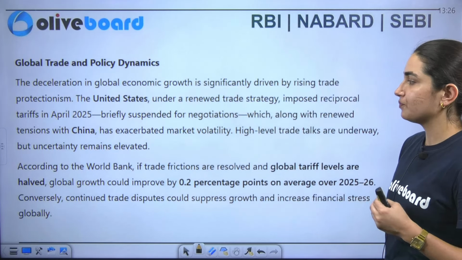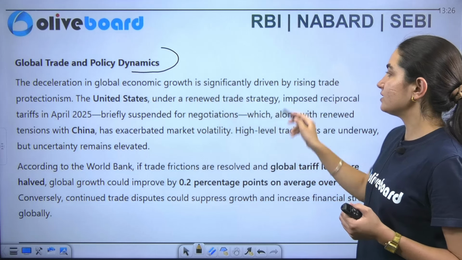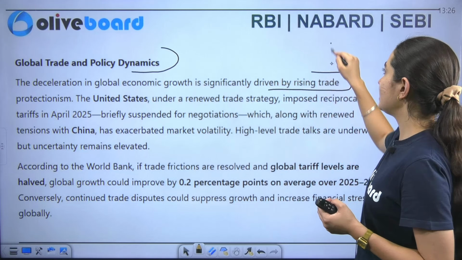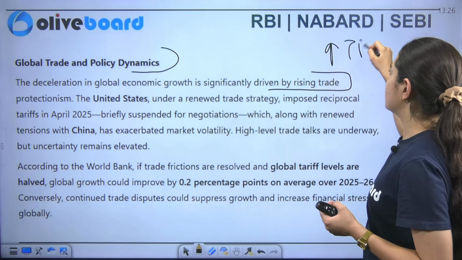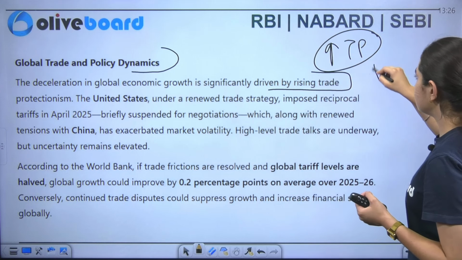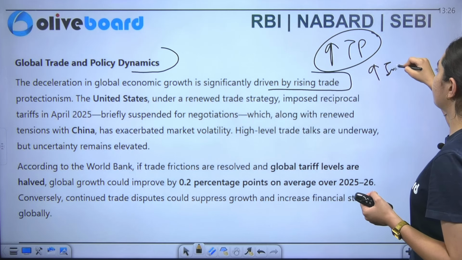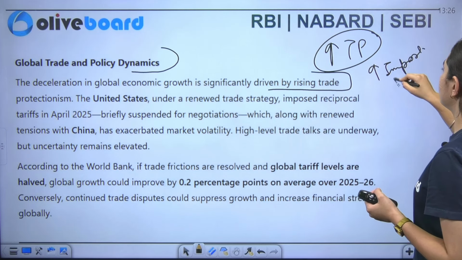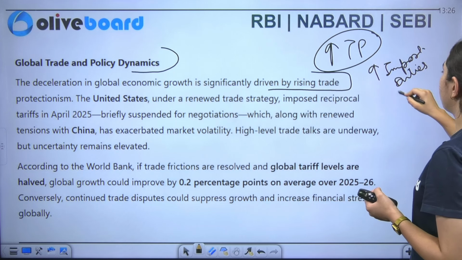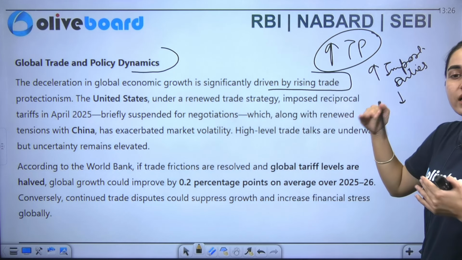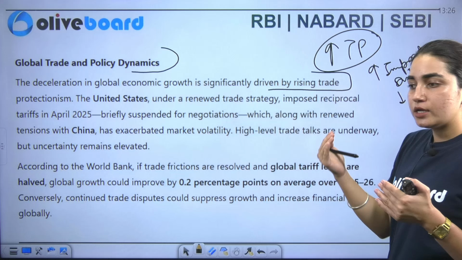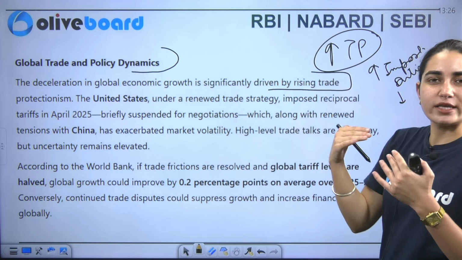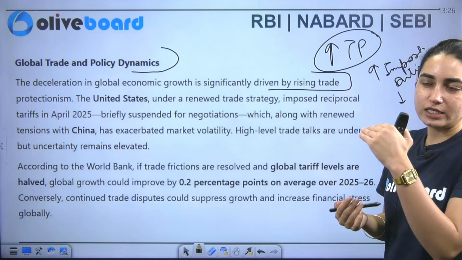Along with that, when it comes to global trade and policy dynamics, it says that there is a deceleration in the global economies, significantly driven by the rise of trade protectionism. Economies are increasing their import duties so that the other economies who are trying to explore their market, as in explore the other market, are affected.